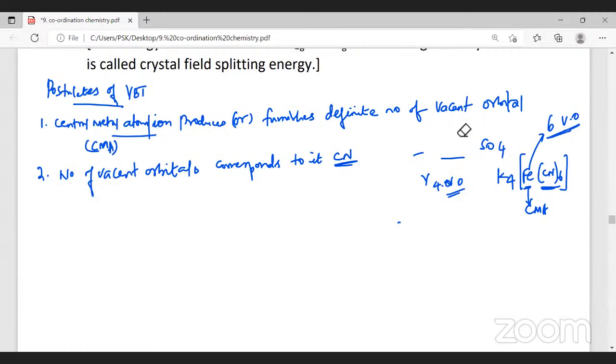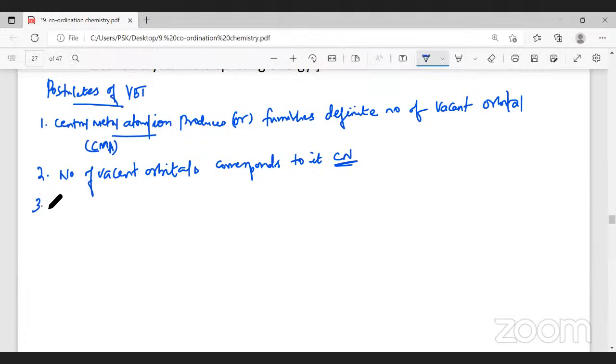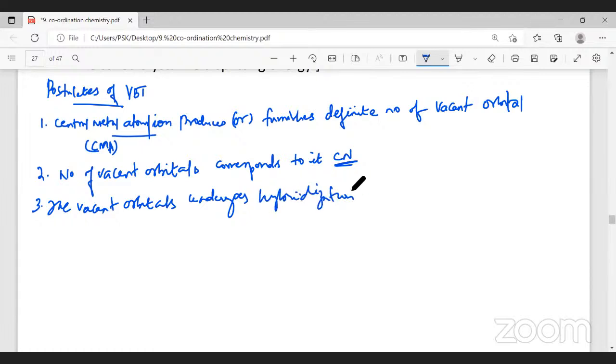The next point is that these vacant orbitals should undergo hybridization. The third point is that the vacant orbitals undergo hybridization to form the same number of hybrid orbitals.